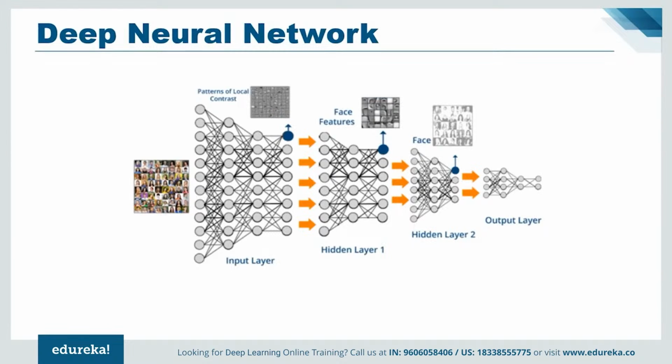So as you can see in the image above, deep learning works as follows. At the lowest level, the network fixates on patterns of the local contrast as important. Now the following layer is then able to use those patterns of local contrast to fixate on those things that resemble eyes, nose, and mouth. Finally, the top layer is able to apply those facial features to face templates, and a deep neural network is capable of composing more and more complex features in each of the successive layers.